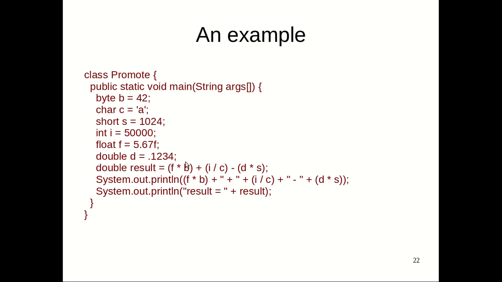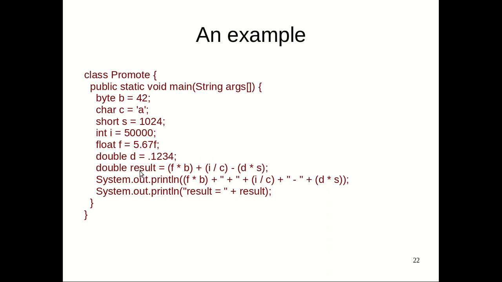Now you see that first the float is multiplied with the byte, so this byte will be promoted to float type. Then the integer is multiplied with the character, divided by the character, so this will be promoted to the integer type. Similarly, here D with S, so this S will be promoted to the double type. Then the entire result has to be in the double type before evaluation.